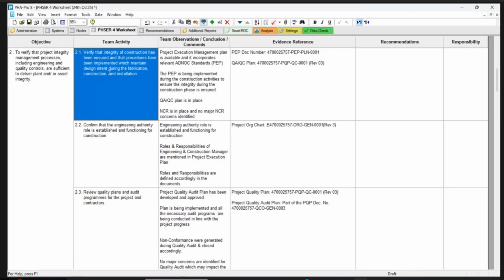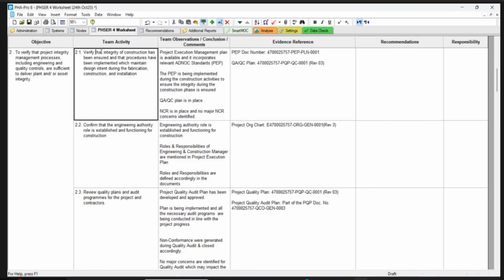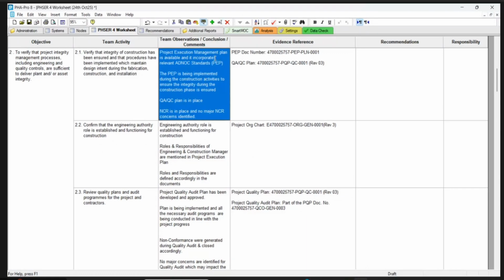All the points one by one, and we'll see the status. The first point says: verify that integrity of construction has been ensured and the procedures have been implemented which maintain the design intent during the fabrication and construction of installation. So this is primary information I have put here.